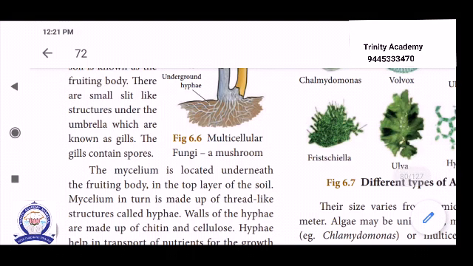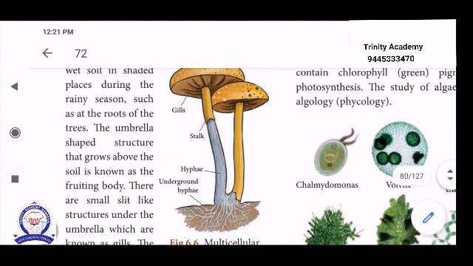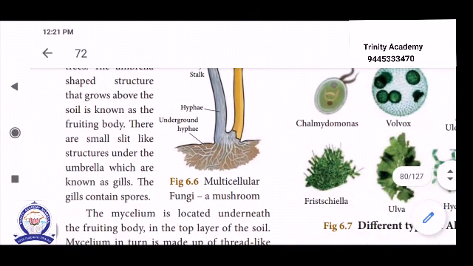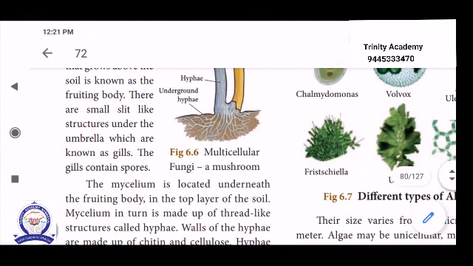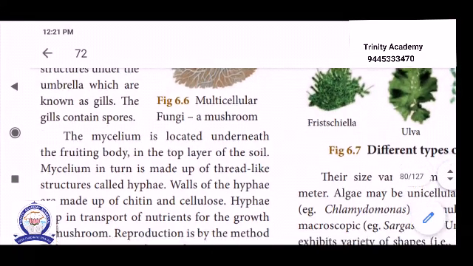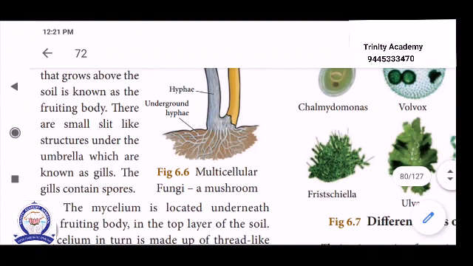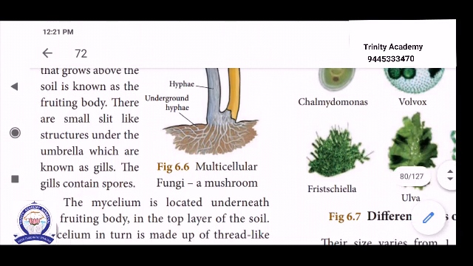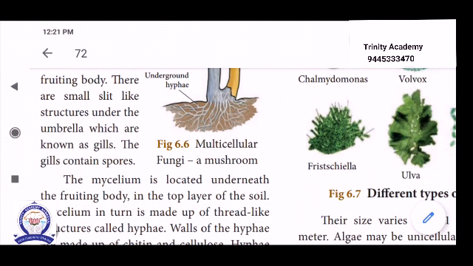The mycelium is located underneath the fruiting body, below the soil, on the top layer of the soil. The mycelium is made up of thread-like structures called hyphae. See the picture. This is the underground hyphae. The body of the fungus is made up of numerous small thread-like structures called hyphae. The plant body of the fungus is called mycelium. A group of hyphae joins to form a mycelium.